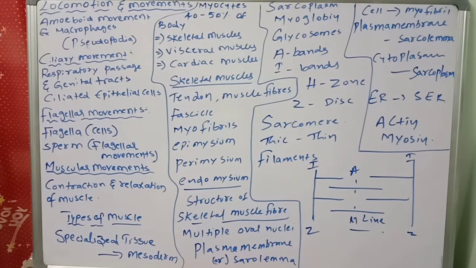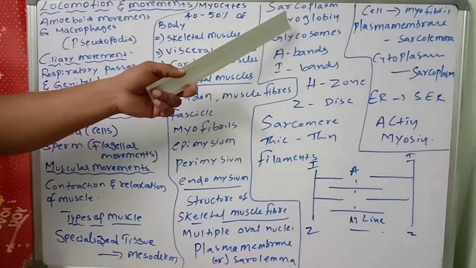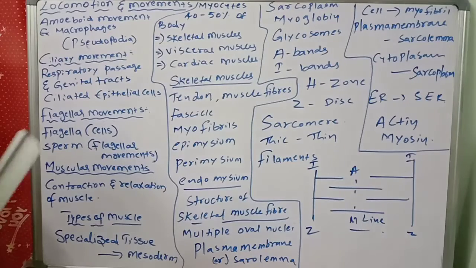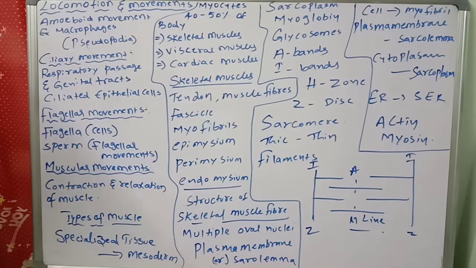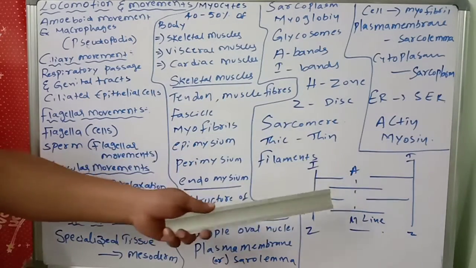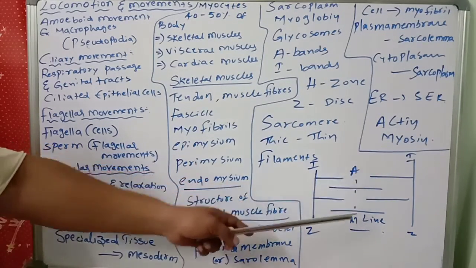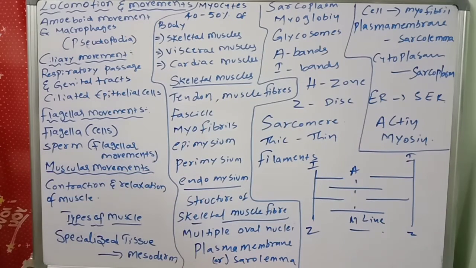So like that, sarcoplasm and myoglobin are there. Like that, there will be these structures. And if you see, the myofibril contains a contractile element called the sarcomere. In between two Z lines, that place is called what? Sarcomere. The sarcomere consists of Z line, A band, I band. So how can you define it? One A band and two halves of I bands between Z lines is called a sarcomere.